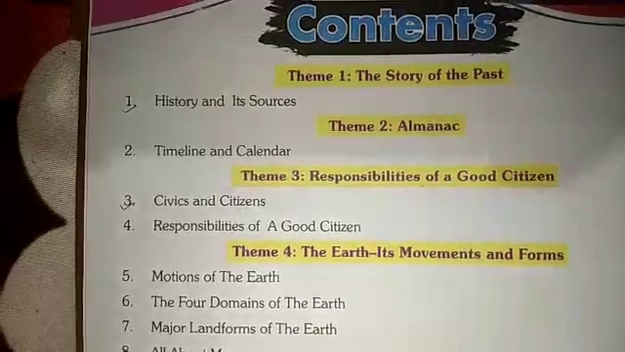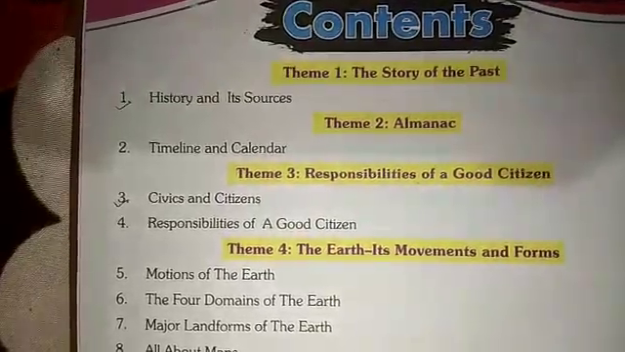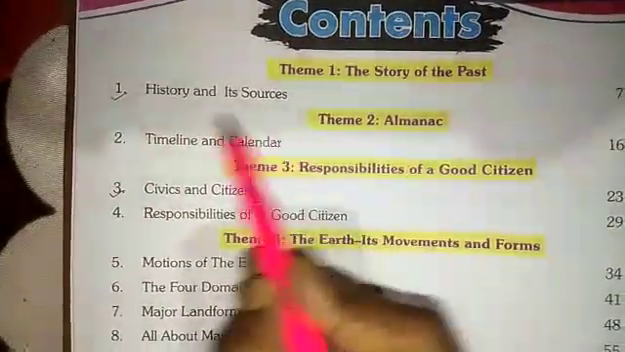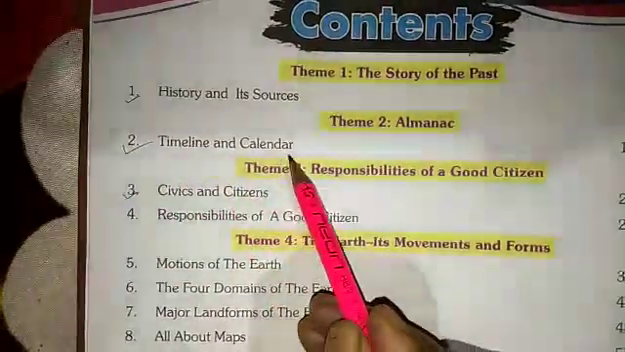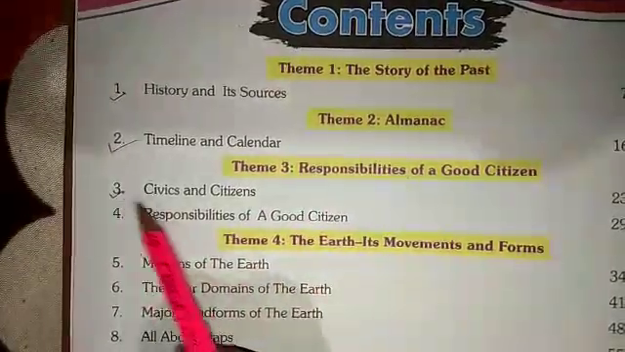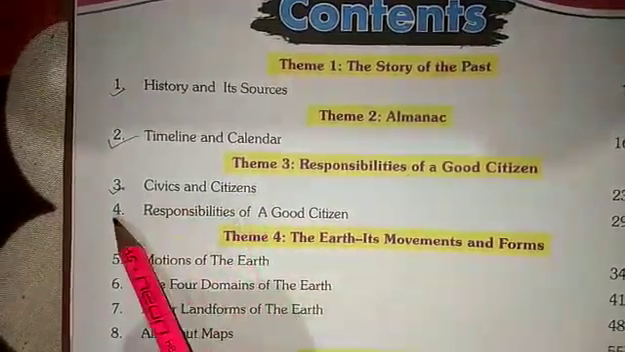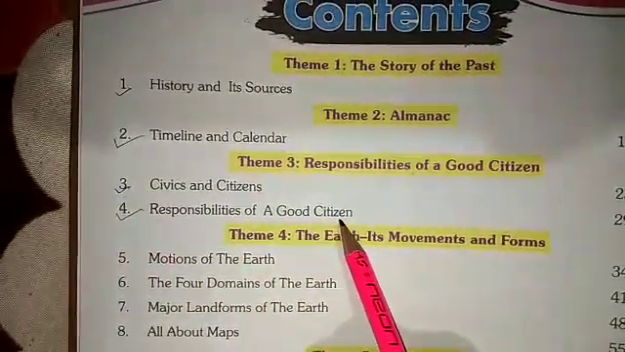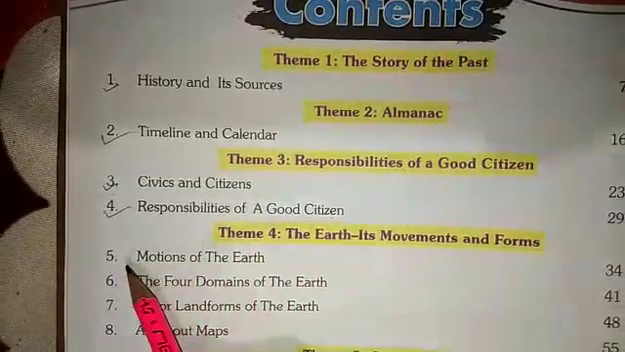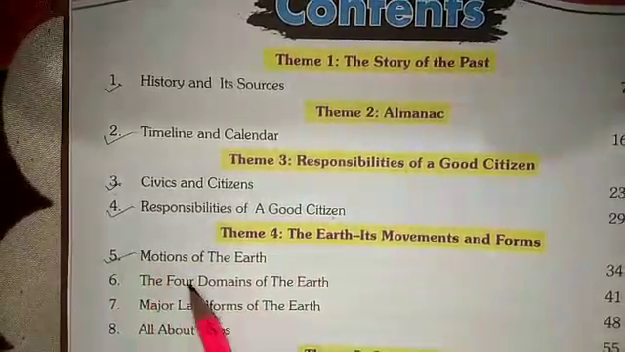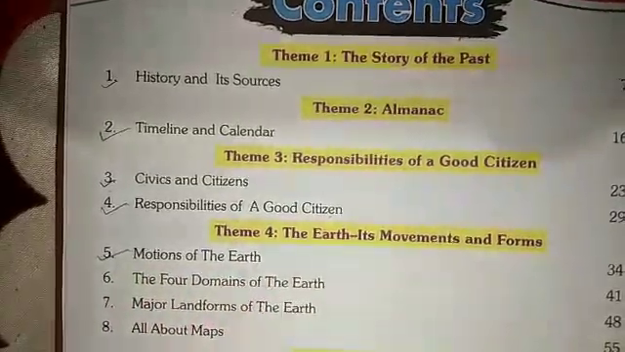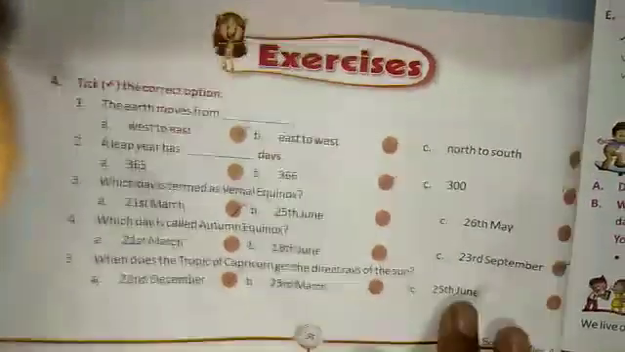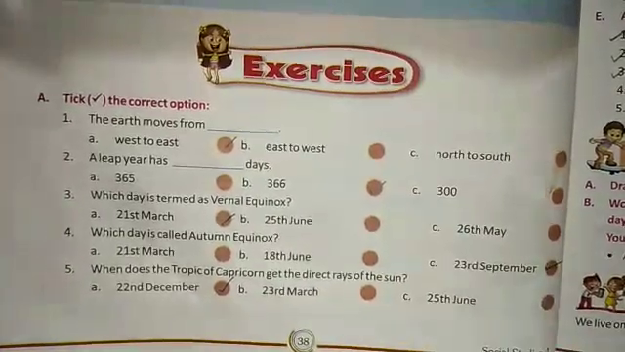Hello students, till now we have completed the revision of chapter 1, history and its sources, 2, timeline and calendar, 3, civics and citizens, and 4, responsibilities of a good citizen. So today we will start the revision of chapter 5, motions of the earth. I hope you will complete this exercise of chapter 5.